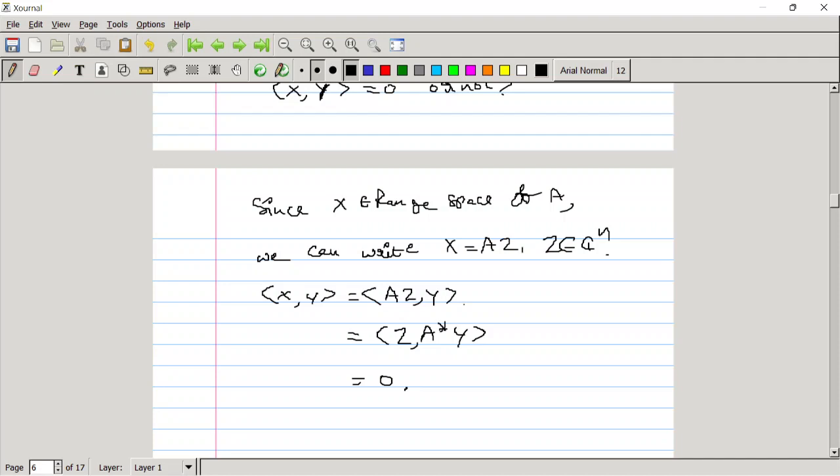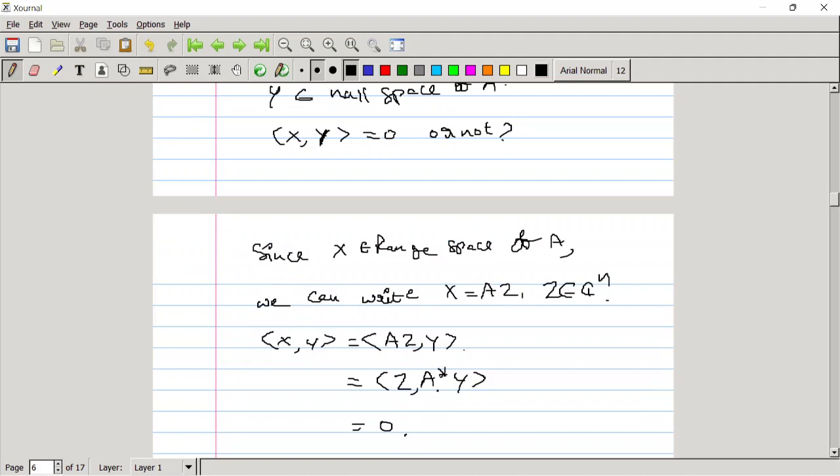Can anybody tell me what is the reason for this? We have that y belongs to null space of A, but here I am just writing the inner product of z comma A star y equal to 0. But we have y belongs to null space of A, not A star. Can anybody tell what is the reason?